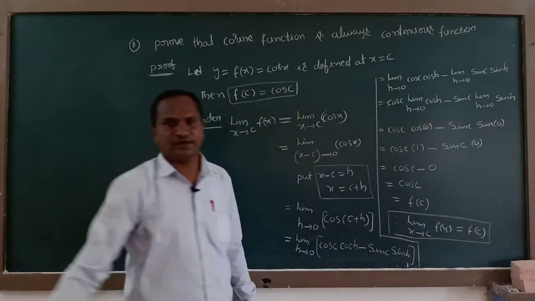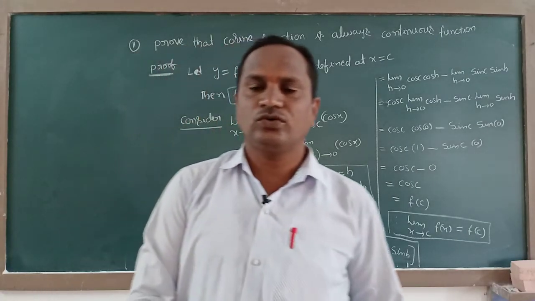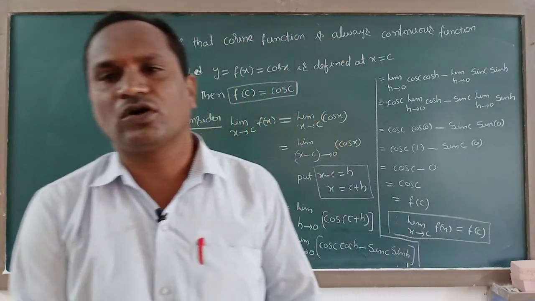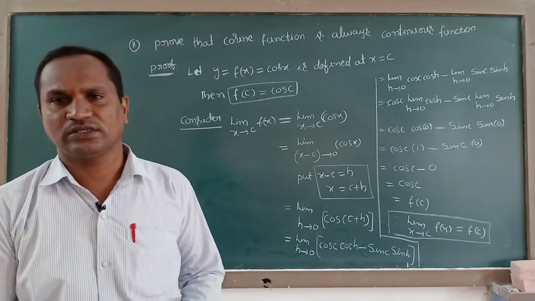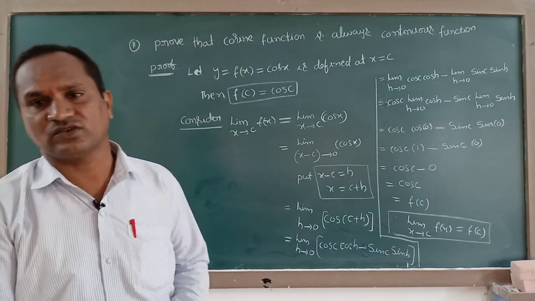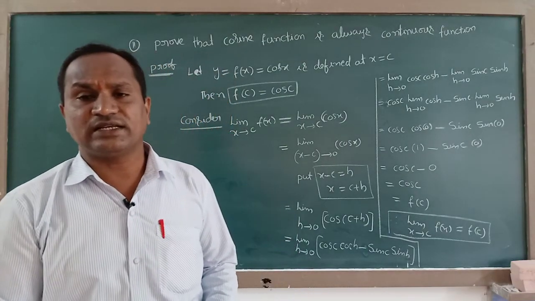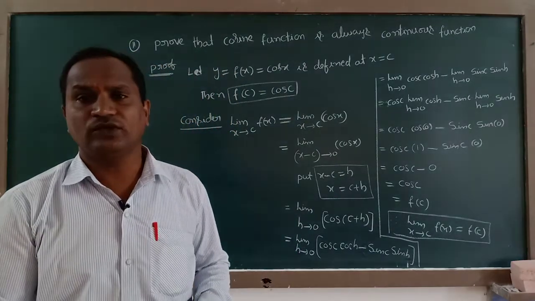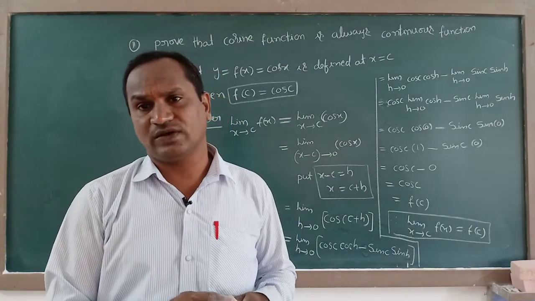That's what finally we can write. Therefore, the given function y equal to f of x equal to cos x is always a continuous function. Even you can check that about tan x also. You can take any function; that function must be satisfied by this formula. Then we are telling those types of functions are always continuous functions.